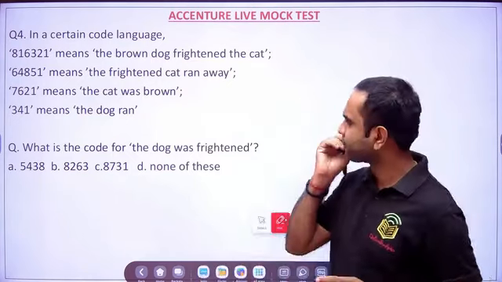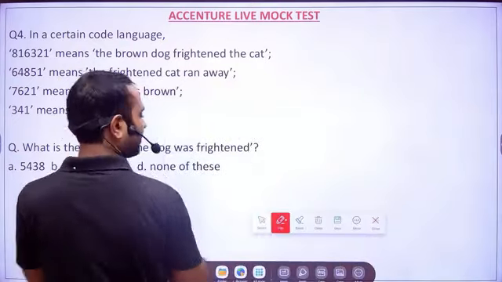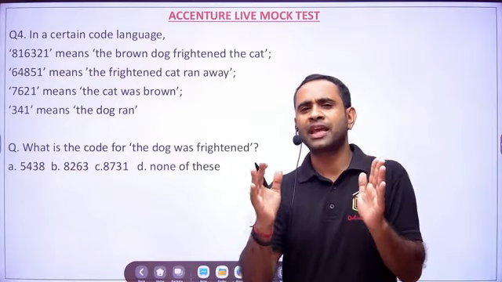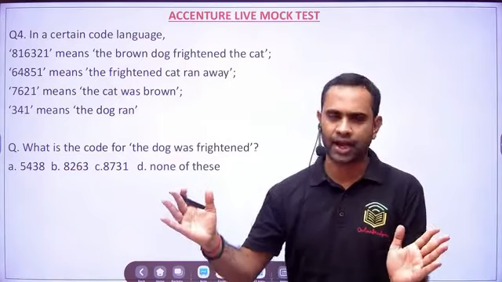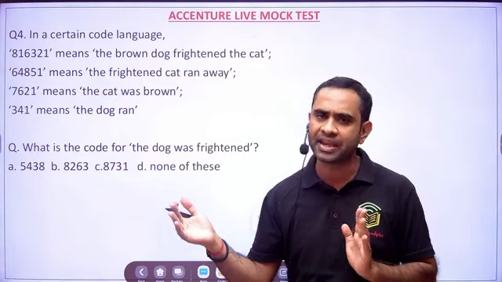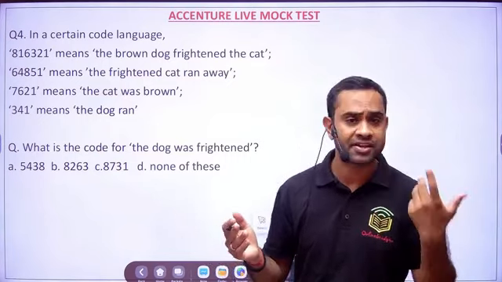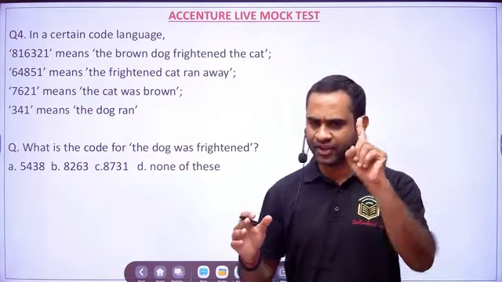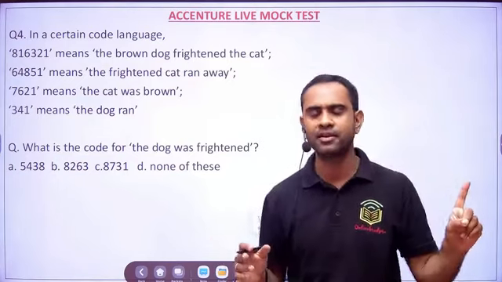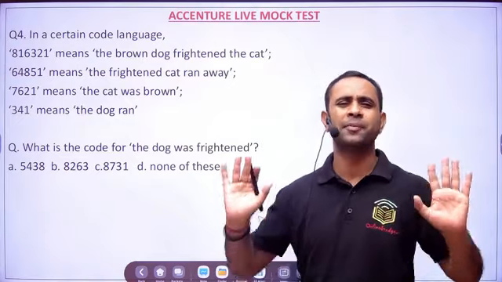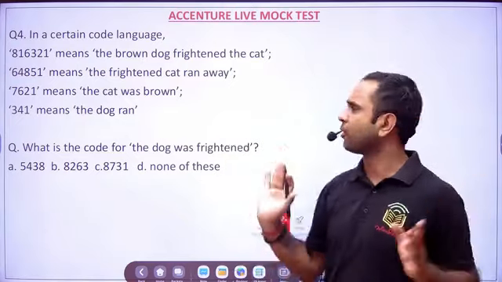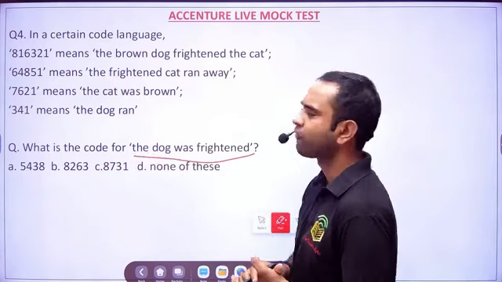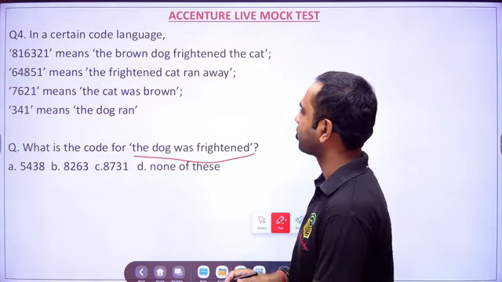Okay. Now let us see. So friends, the first thing: when you see the question, first you should think how you are going to attempt it. There might be some new questions in your exam, a different pattern or type. If it is a new question, it is new for everyone, so you don't have to be afraid or hesitate, you just have to try it out. Now this question asks what is the code for "the dog was frightened". No problem.